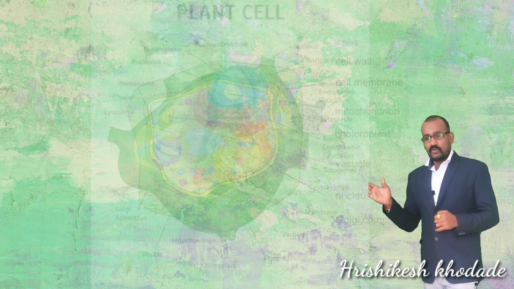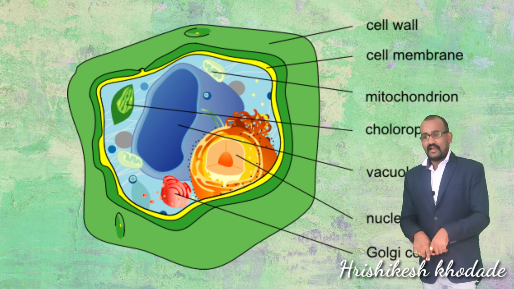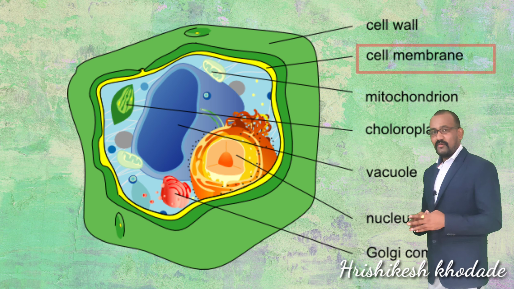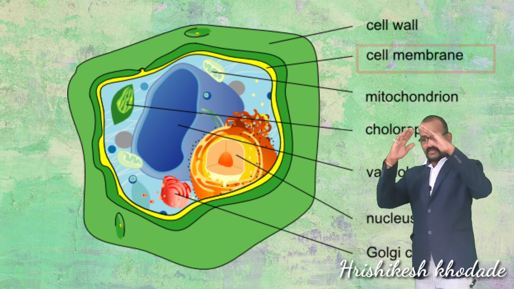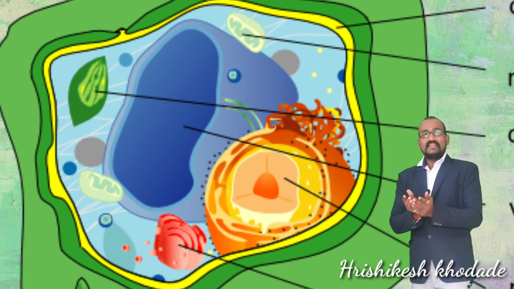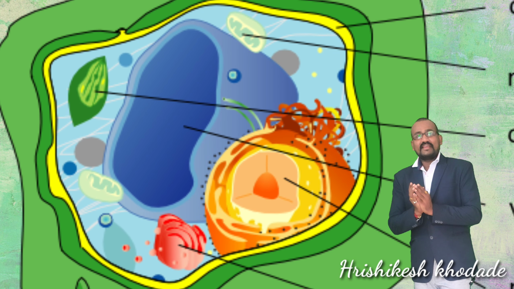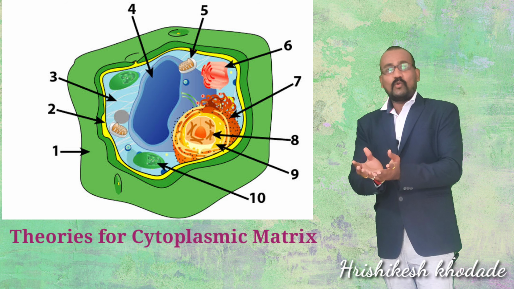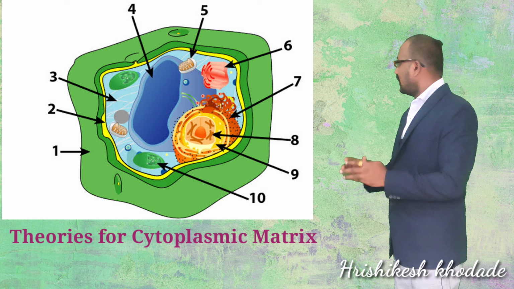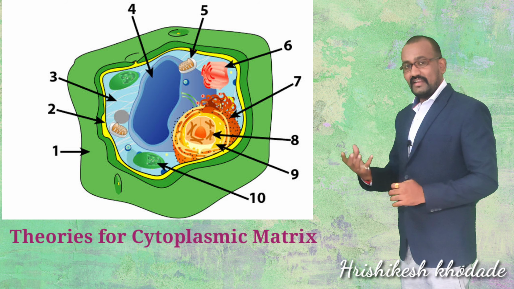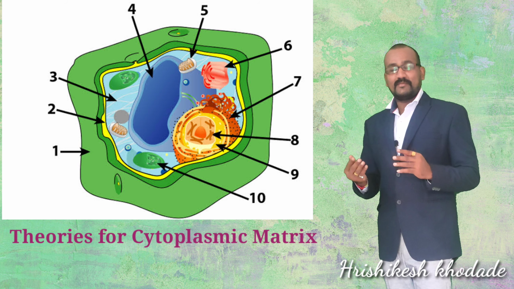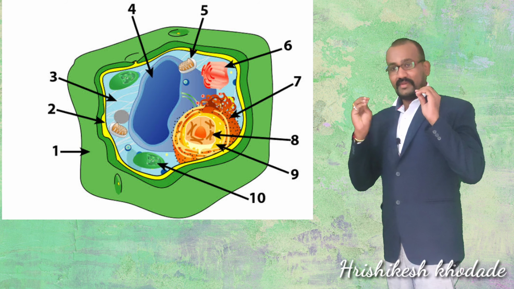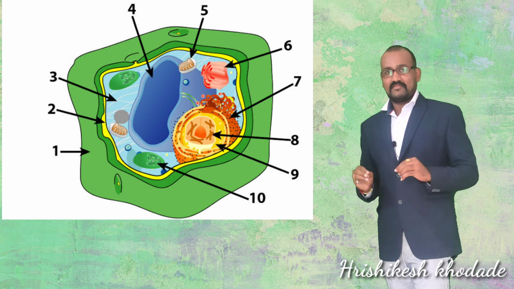Beyond this, if you go inside the cell, you will find a covering-like structure, which is known as the cell membrane or plasma membrane, and inside the membrane you will find a liquid or jelly-like substance. There are various theories to explain this semi-solid, gel-like or watery substance inside the cell. We are interested in studying this jelly-like, semi-solid or fluid-like material present inside the cell, which is the main focus of this lecture.